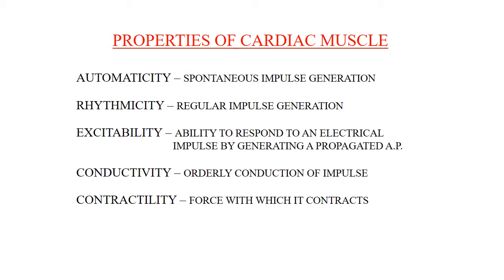Properties of the cardiac muscle. These are the properties of the cardiac muscle. Number one, automaticity. That is the spontaneous impulse generation from cardiac muscle. Number two, rhythmicity. That is regular impulse generation from cardiac muscle. Then excitability. That is the ability to respond to an electrical impulse by generating a propagated action potential. Then fourth is conductivity. That is orderly conduction of impulse. Then finally contractility. That is the force with which the heart contracts.